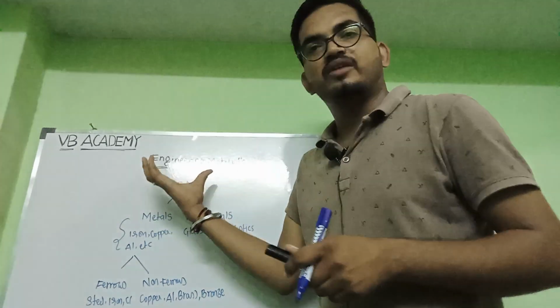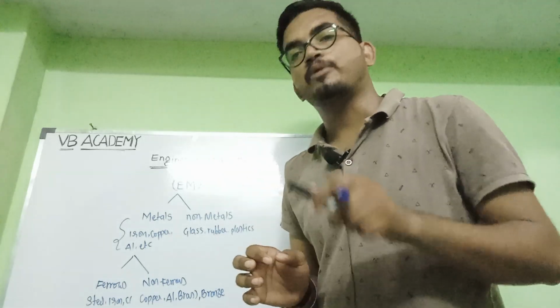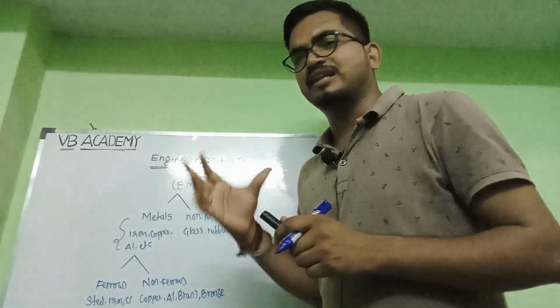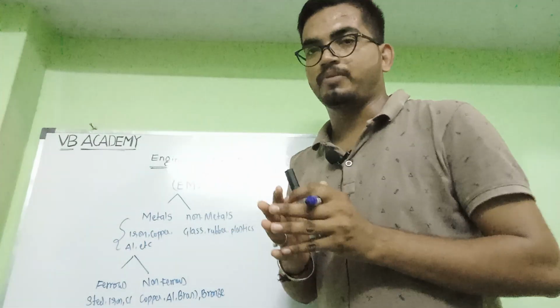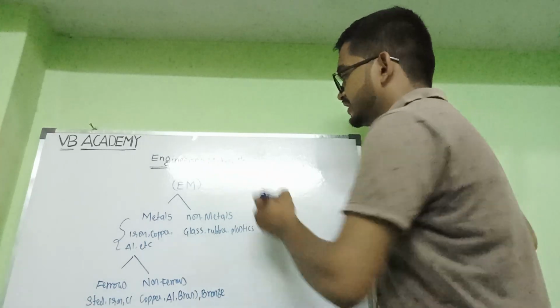The first chapter we are going to discuss in engineering materials is mechanical properties of the material. Engineering materials have different types of properties. I will list the properties here first.